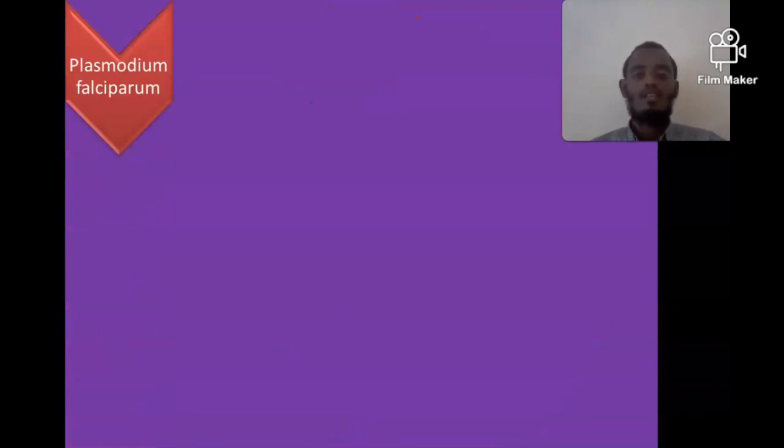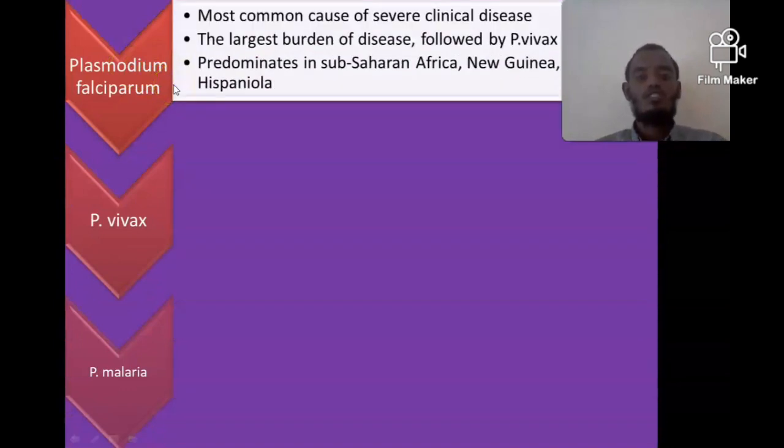The other is the cause of malaria. The cause of malaria is Plasmodium species, and we have 6 Plasmodium species that can lead to malaria. From those, Plasmodium falciparum, vivax, and malariae, and there are also another 3 Plasmodium species we will discuss on the next slide. Plasmodium falciparum is the most common cause of severe clinical disease, and it covers the largest burden of malaria, and it is the most common cause of malaria, followed by Plasmodium vivax. Plasmodium vivax is the second most common cause of malaria.